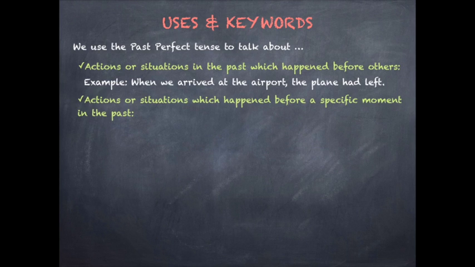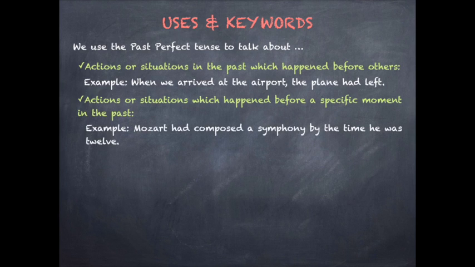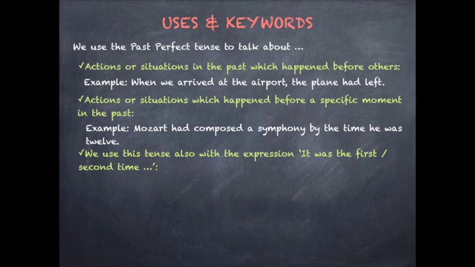We also use this tense when we want to talk about an action or situation happening before a specific moment in time. In the example, Mozart had composed a symphony by the time he was 12. The specific time mark is the moment Mozart was 12, and the action of composing a symphony was previous to that moment.